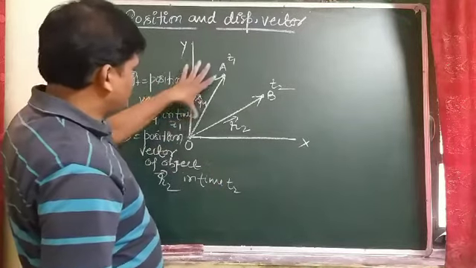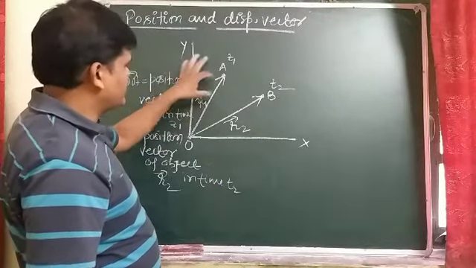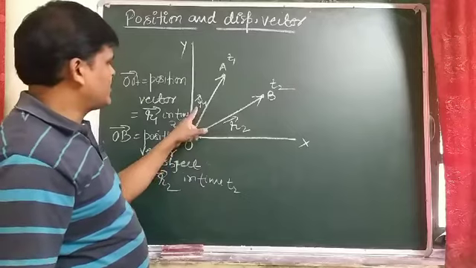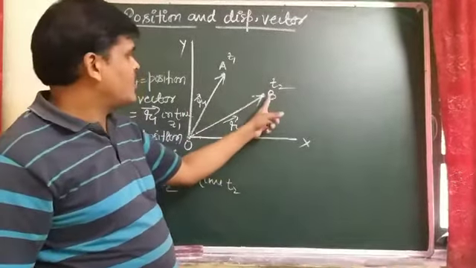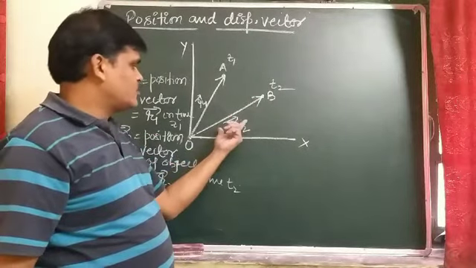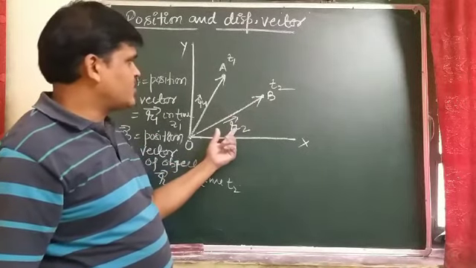So OA is the position vector of the object at time t1, represented by r1 vector, and OB is the position vector of the object, which is r2 vector.